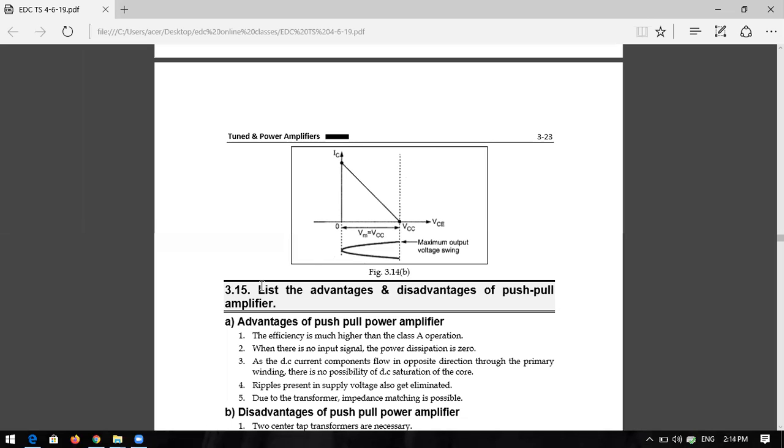The technical definition is that it converts DC to AC. How much DC, how much VCC is given to the circuit, is utilized by the circuit and converted into AC. Power amplifier is simply a DC to AC converter.